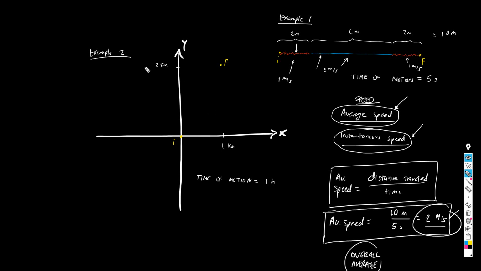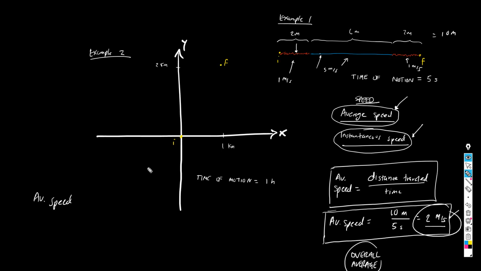Let me do the same thing for you here. Look at this. We have the same particle going from I to F, and we have these two segments. This is 1 kilometer, this is 2 kilometers. All right, so pay attention. This is how I'm going to move the particle. Ready, go. One more time. Ready, go. Can you see that?